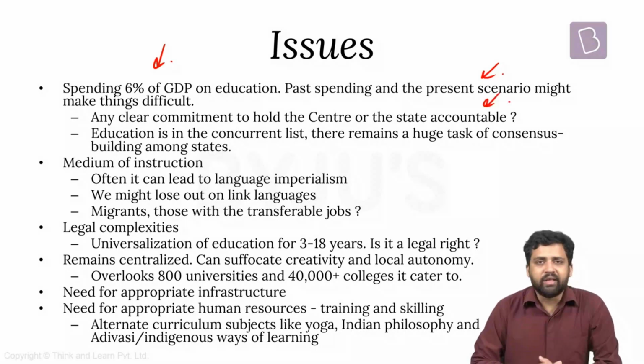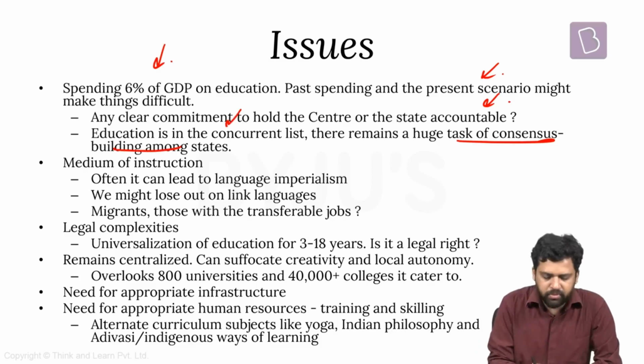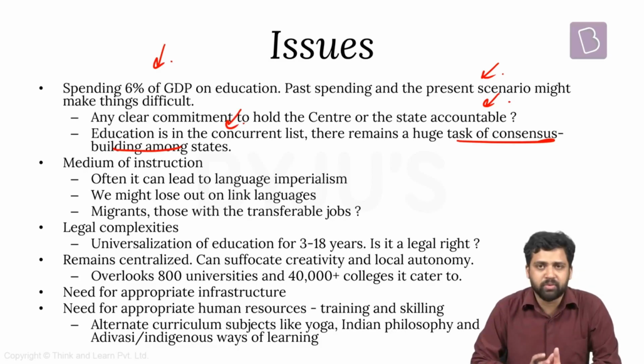And given that education is on the concurrent list, there remains a huge task of consensus building among states. Or else, why will the states be willing to spend this much money on education? And given that it is a policy which has been passed by the center, and in recent times we have seen an increase in trust issues between the center and the states, GST, compensation, all these things, getting the states to invest so much in education on the basis of a policy made by the center might be difficult.